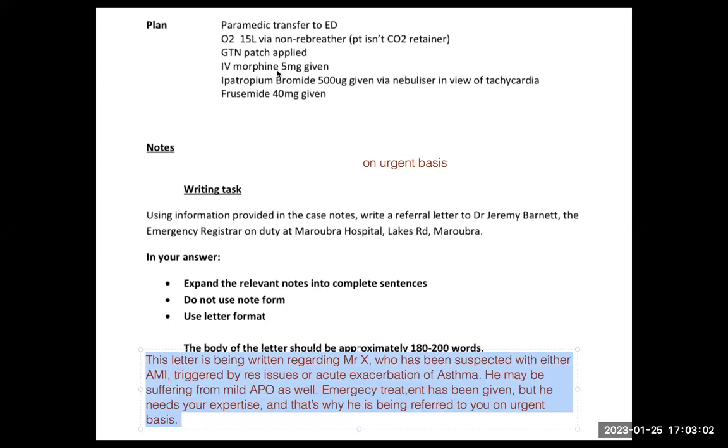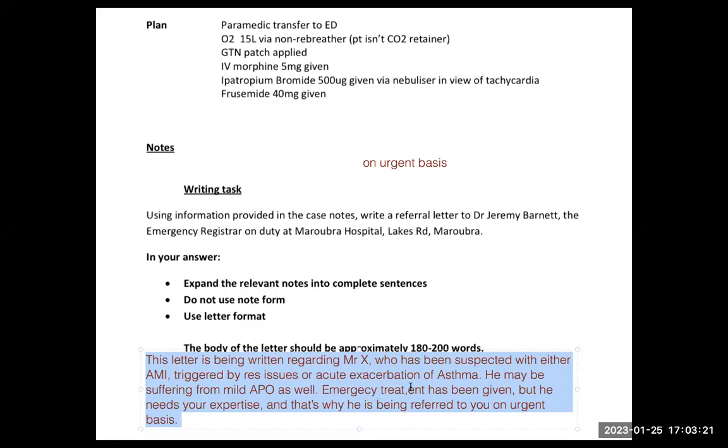Matter नहीं करता कितना मुश्किल आया letter. It does not matter how difficult the letter is. You should make it easy. आपका letter पढ़ने में इतना easy होना चाहिए ताकि so that examiner can understand in a very nice way that patient can have AMI, acute myocardial infarction, or there can be asthma attack, or it can be mild acute pulmonary edema.